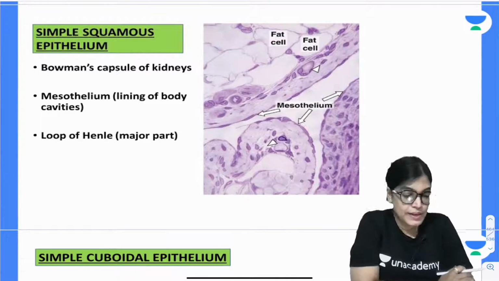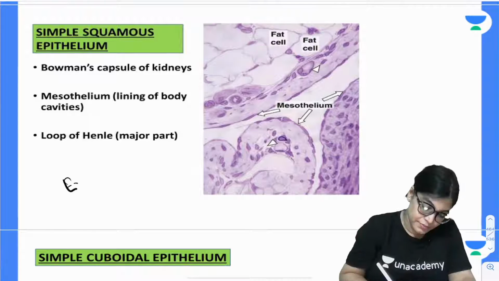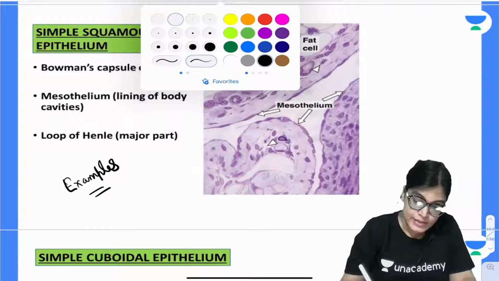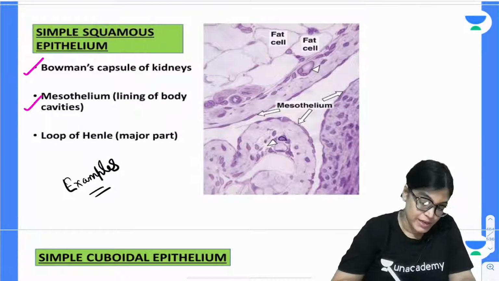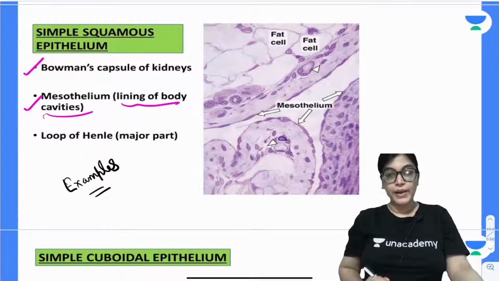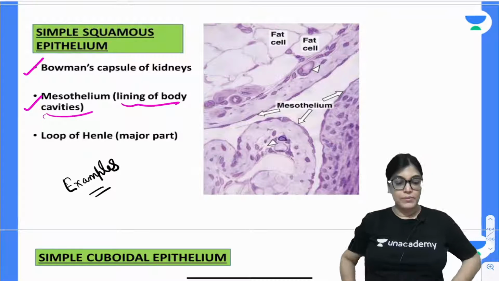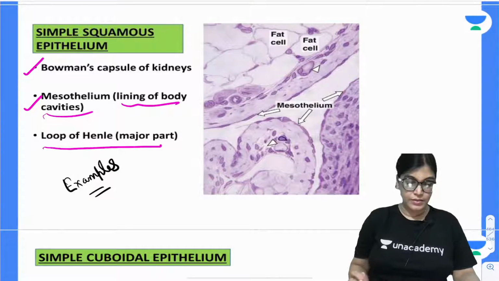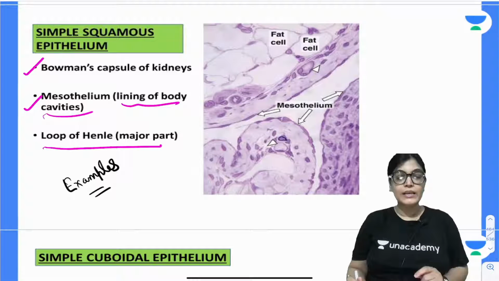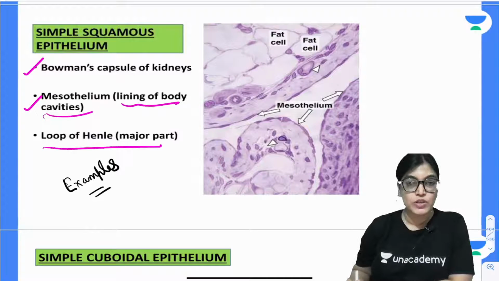Now, continuing with the examples of simple squamous epithelium, the examples are Bowman's capsule of the kidney, mesothelium, that is the lining of the body cavities, and loop of Henle, the major part of the loop of Henle.